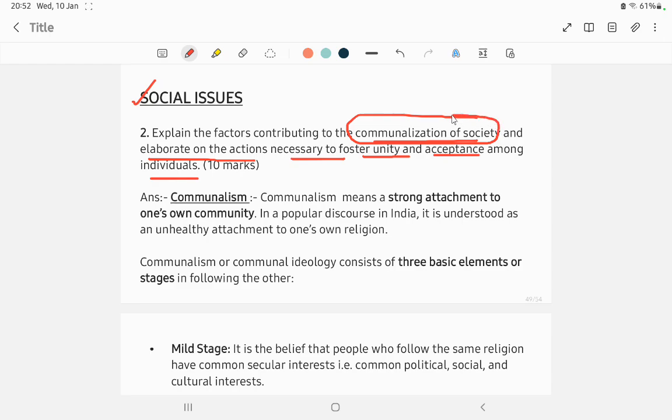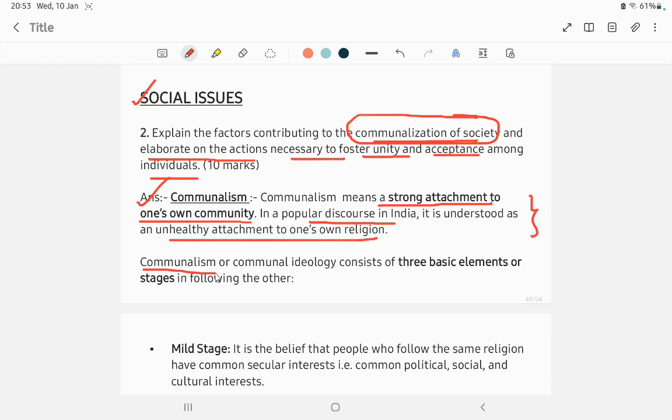Communalization in simple terms means a strong attachment to one's religion. So let us see. Communalism means a strong attachment to one's own community, religion, faith, etc. In popular discourse in India, it is understood as an unhealthy attachment to one's religion. So this is one definition, for 2 marks in mains: what is communalism? Strong attachment to one's own community, religion, etc.